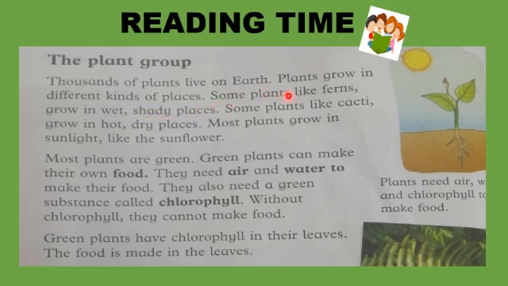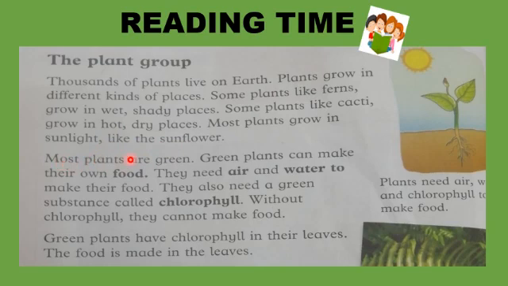Some plants, like cacti, grow in hot, dry places. Most plants grow in sunlight, like the sunflower.